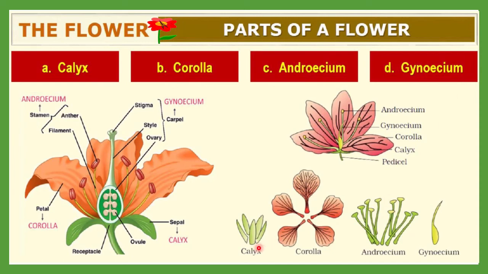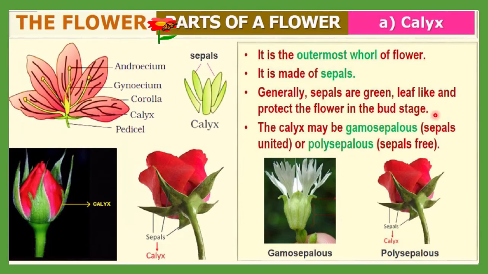Okay, and you can see all this in this diagram: calyx, corolla, androecium, and the gynoecium. So now let me discuss one by one. Let me discuss first about the calyx. It is the outermost wall, okay, the outermost wall of a flower.